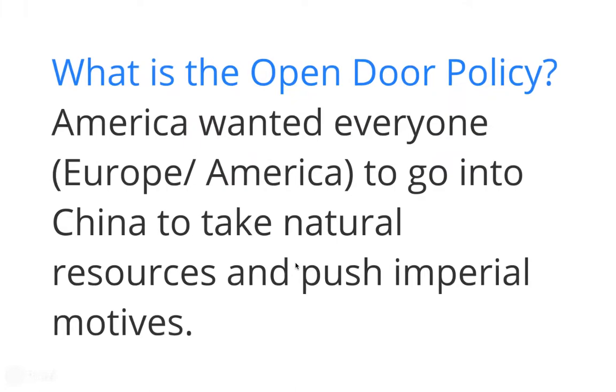So the open door policy, what is it? It's America wanted everyone, including Europe and America, to go into China and take natural resources and push imperial motives. Here's the thing though, America really just wanted for America to have rights to China, but they knew that they would have to include the European nations because they were already present.